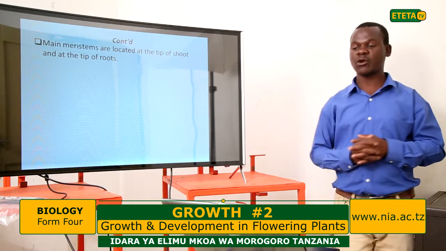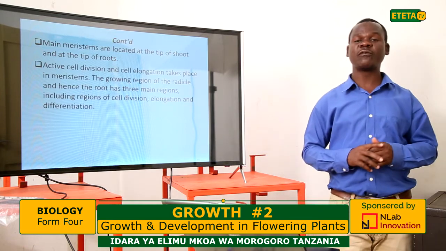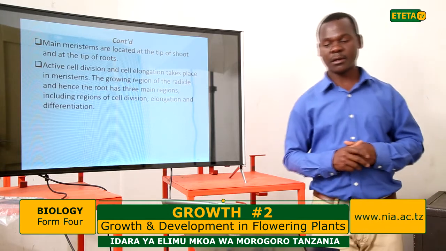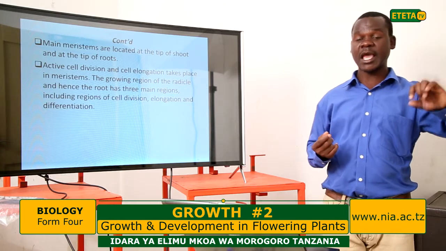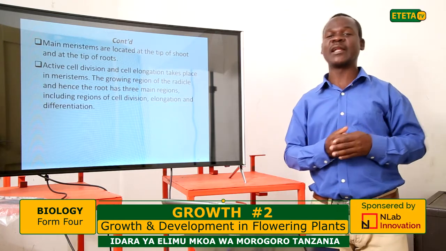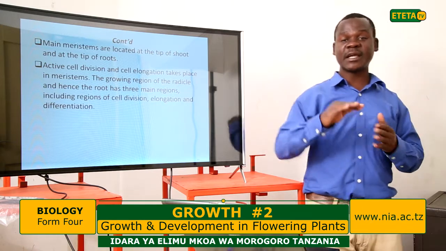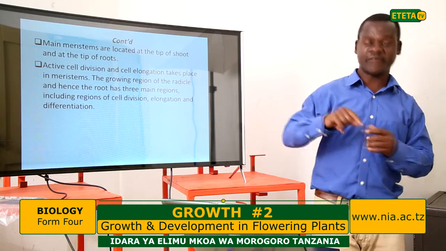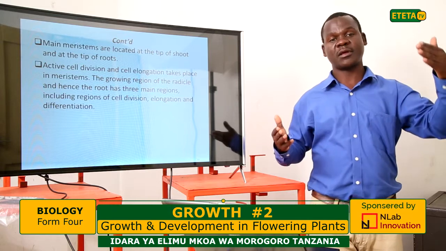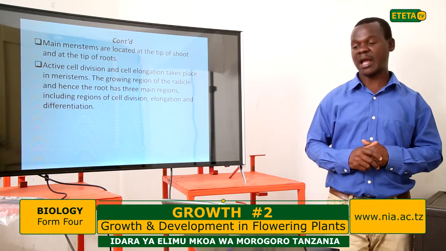Meristems, as I said, are located at the tip of the shoot and the tip of the roots. They are regions of active cell division and cell elongation, where the growth takes place. Hence, there's an increase in the size of the shoot going upward, and an increase in the size of the root going downwards. So it is the region where there is cell division, elongation, and cell differentiation. All these 3 cell processes lead to growth, that is, an increase of the size, length, and width of the plant.